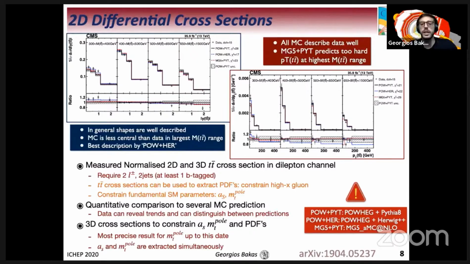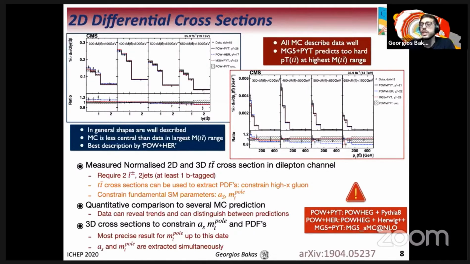On the top part of the slide, we illustrate the results of the double differential cross-sections. On the left, we have a distribution of the absolute tt-bar rapidity in different tt-bar mass ranges. The shapes are well described in general, except for the largest Mtt-bar range, which is the last bin that you see on the top left plot. On the top right, you have the comparison of the distributions of the pT of tt-bar in the same Mtt-bar ranges to the theoretical predictions.